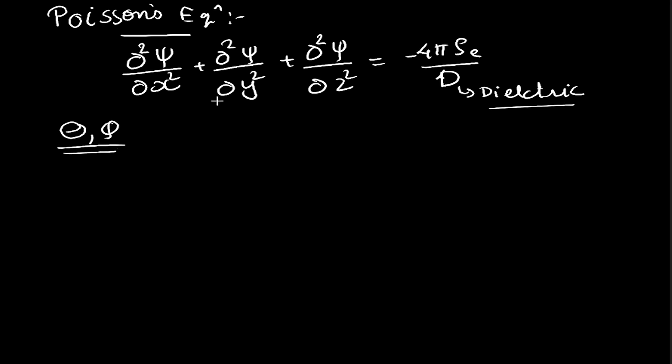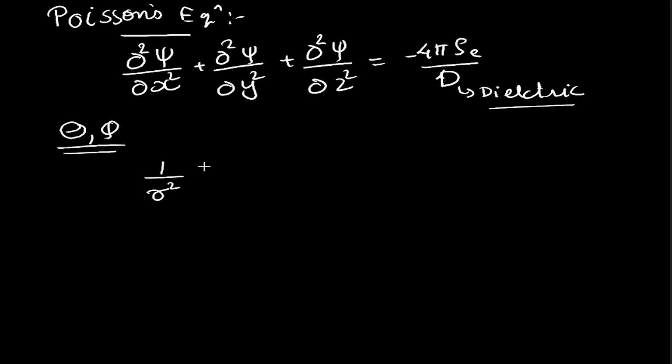So we will not be looking at those values. We will be directly looking at only r, which is the distance.